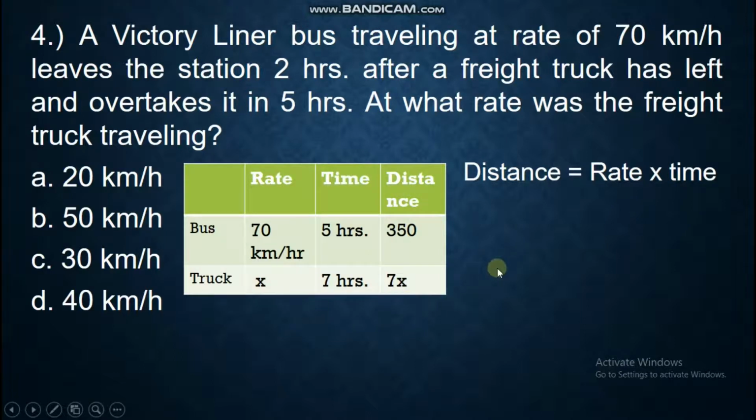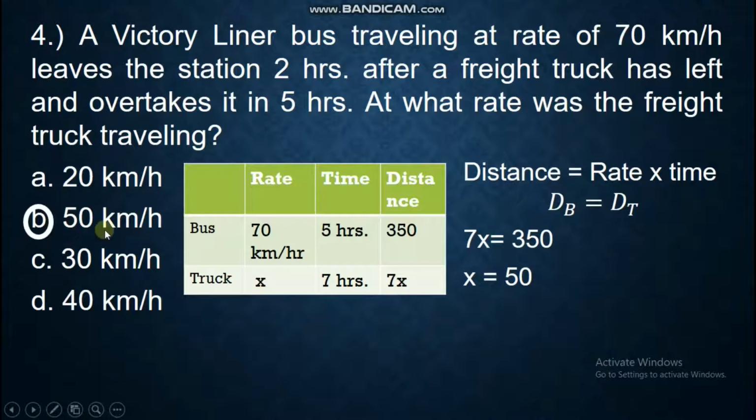Now, what is the equation? The equation here is we can really equate 350 and 7x because the distance traveled by the bus is just equal to the distance traveled by the truck. They traveled the same distance, so their distances are equal. So we have here 7x equals 350. Divide both sides by 7, you will have 50. Thus, our answer is 50 kilometers per hour.